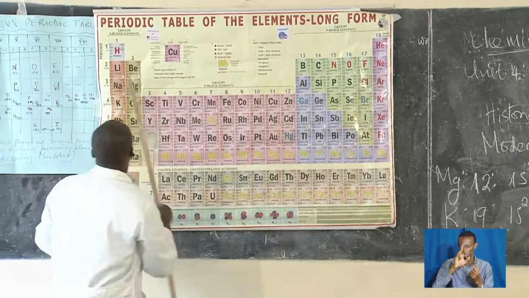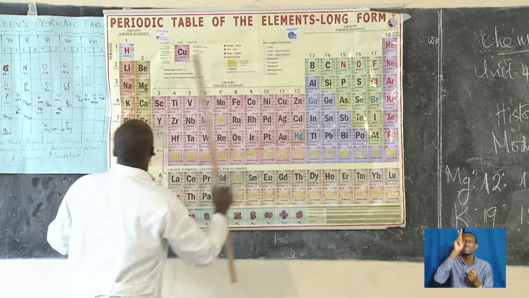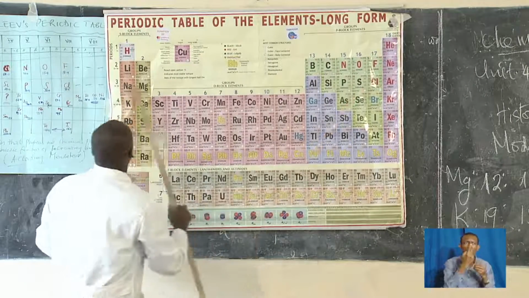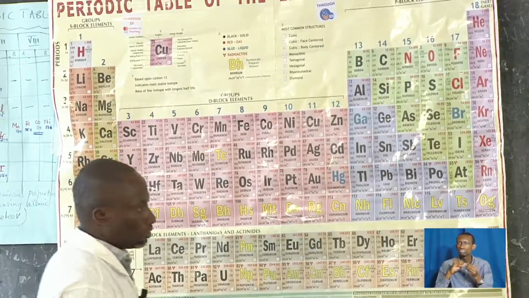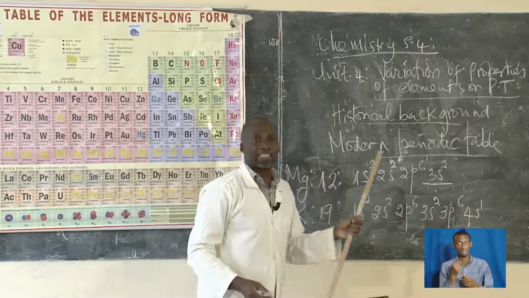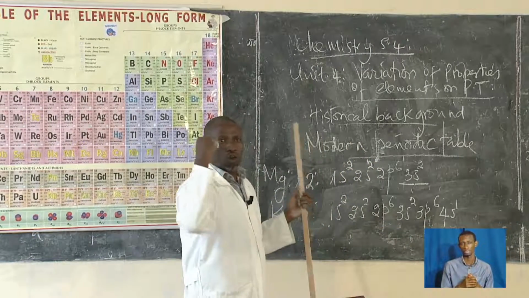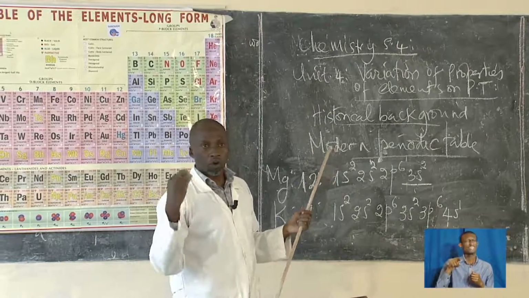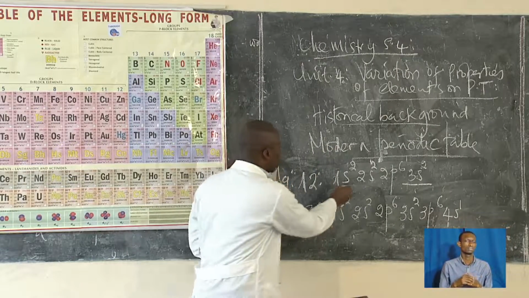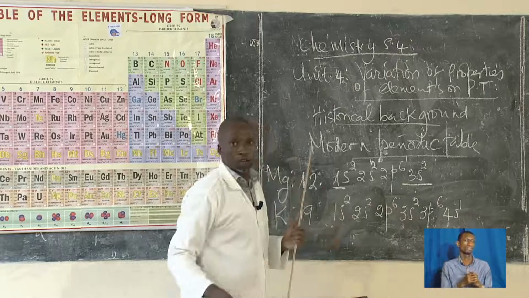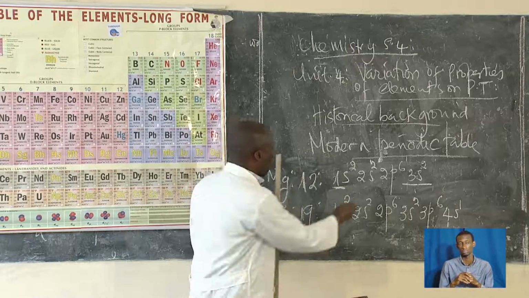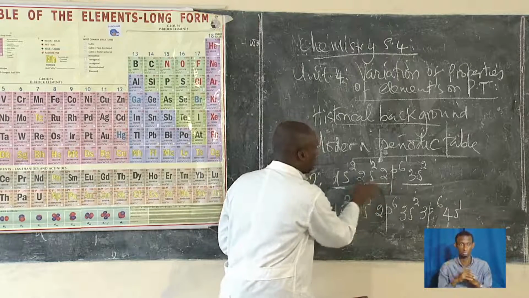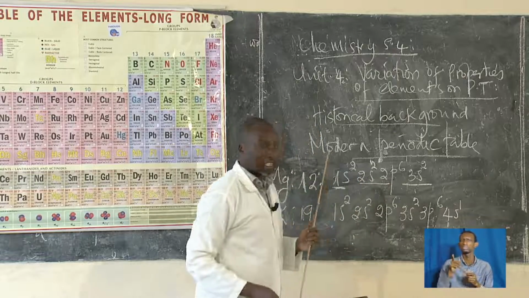Period number 1 has 2 elements, then number 2, number 3, and so on, by looking at the main quantum or energy levels. This is shell number 1 or energy level number 1, this is number 2. These figures represent the energy levels.